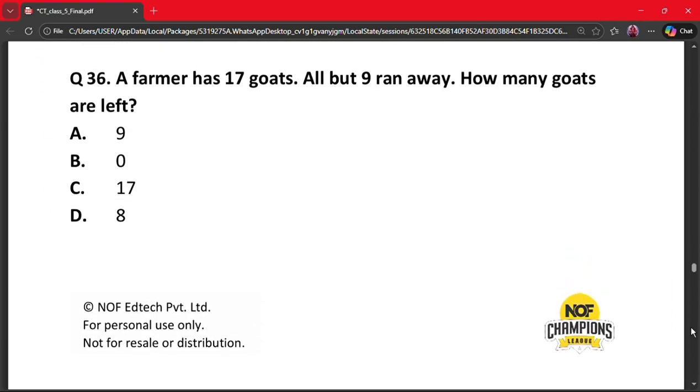Our next question is question number 36. A farmer has 17 goats. All but 9 ran away. How many goats are left? A, 9. B, 0. C, 17. And D, 8. The correct answer is option A, 9, because all but 9 means 9 remain. So the correct answer is option A.